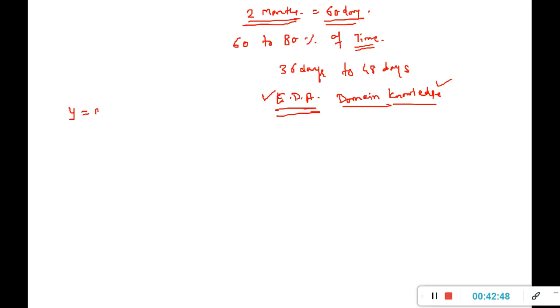So it was y equal to mx plus c, where c was our y-intercept, m was the slope, x is our input variable, and y is our output variable. So this will give me the fitted value. Actually, you have to add the error, the epsilon, over here.